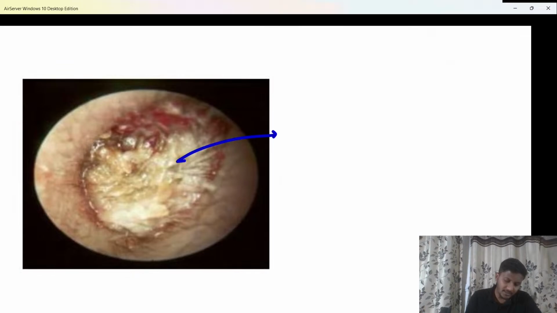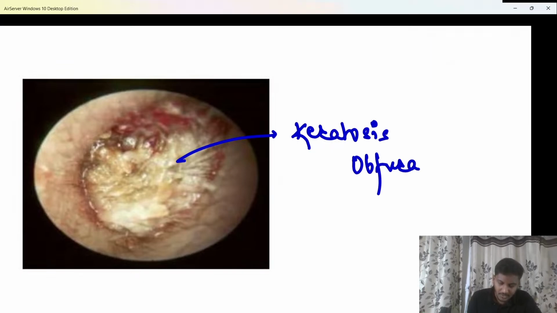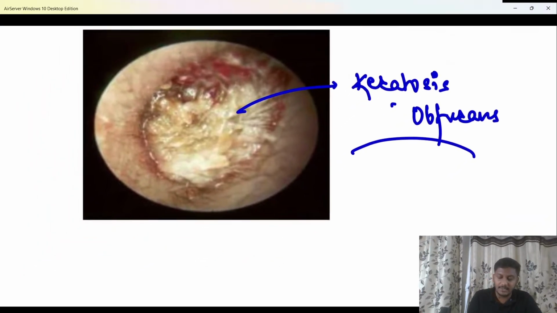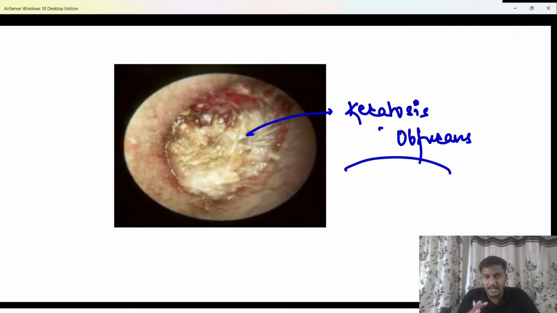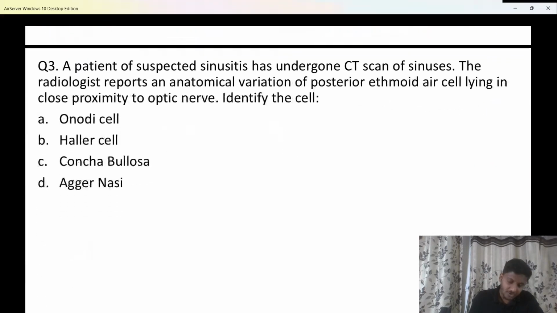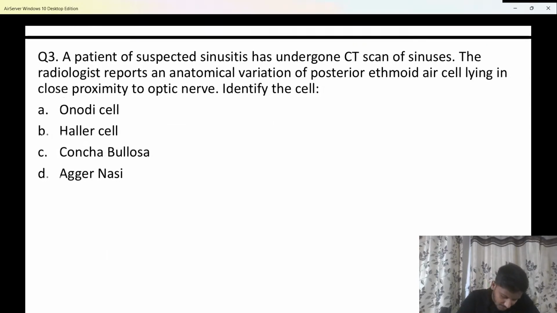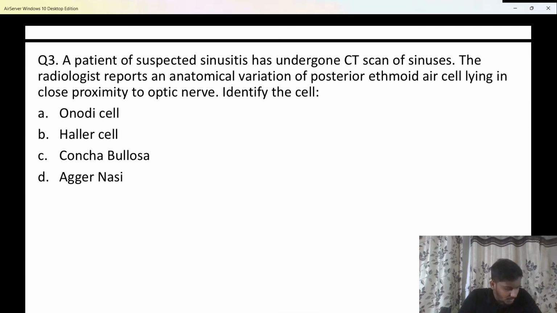Next condition is this. Here there is nothing else but collection of excess keratin over the tympanic membrane, due to which the tympanic membrane gets obliterated, it gets damaged, and the patient has hearing loss. This condition is called keratosis obturans. Just remember the name, keratosis obturans, when there is excess keratin or debris collected over the tympanic membrane. Sure. Next, answer this question. Easy to remember, easy to answer.